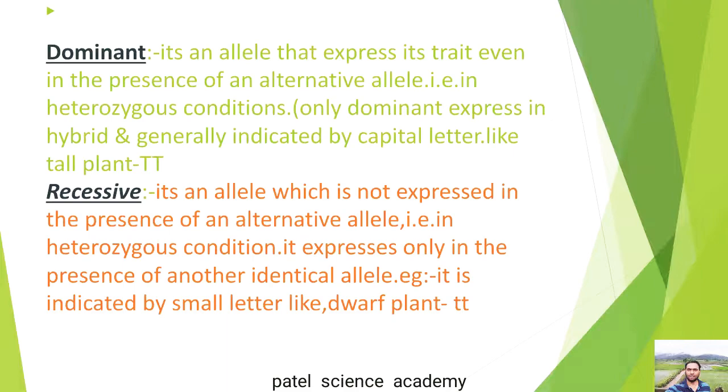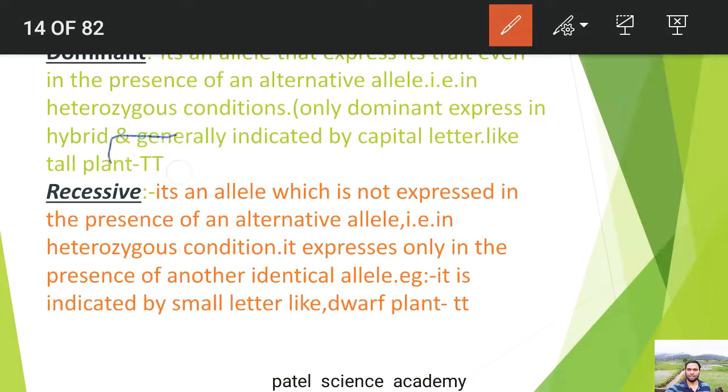Only the dominant is expressed in the hybrid, and it is generally indicated by a capital letter, like the tallness of the plant is indicated by capital T. So simply, a dominant allele or gene means an allele that expresses itself even in the presence of its alternative form.